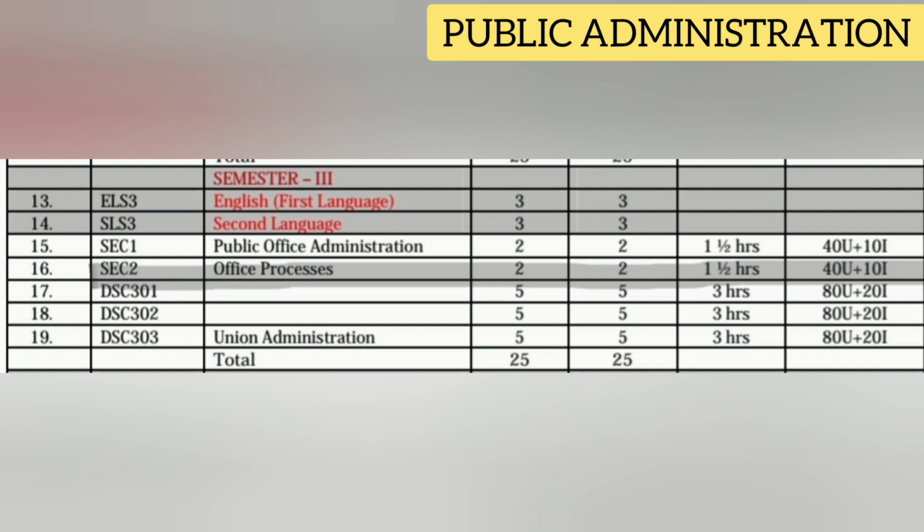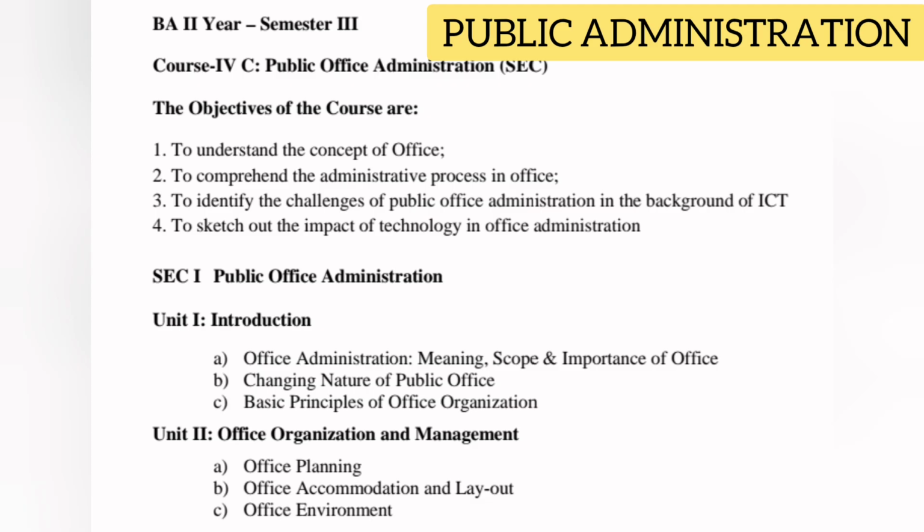This subject has two papers. First one, public office administration. For this, we have 2 theory classes per week and 2 credits, and the exam duration is 1.5 hours, and the total marks for this subject is 50 out of 50, 40 for semester exams, 10 for internal exams. In the syllabus, there are 2 units. From each unit, 1 or 2 short questions and 2 long questions are asked in the exam.